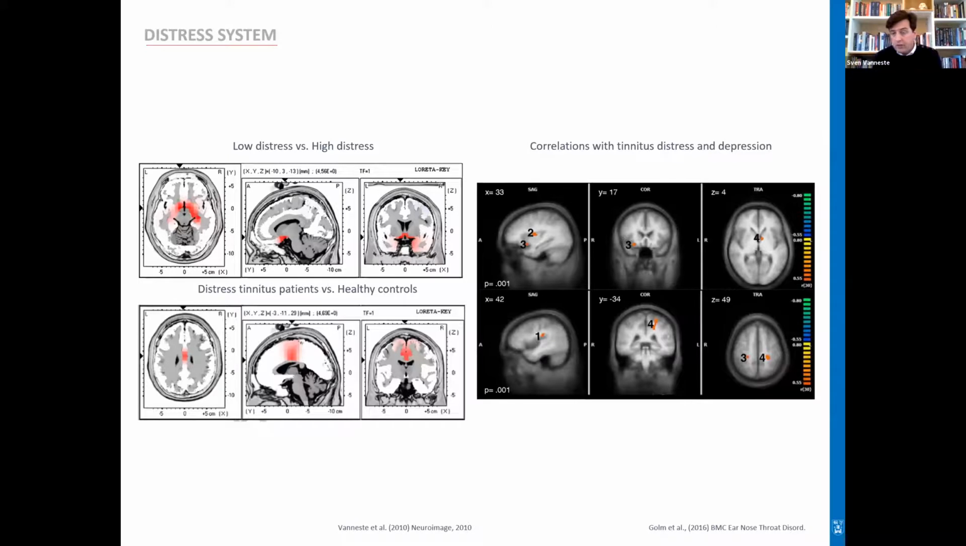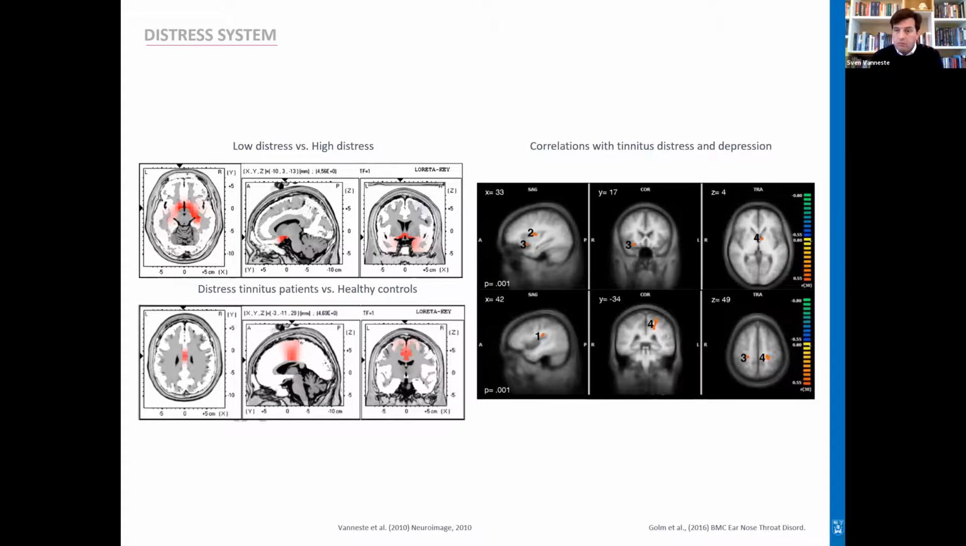We compared tinnitus patients that had the same amount of loudness as well as the same amount of hearing loss, and we compared people that had high distress to people that had low distress. And what we saw was increased alpha activity in the subgenual anterior cingulate cortex. Now, the subgenual anterior cingulate cortex is an area that is well known in the depression literature and is a target for deep brain stimulation. There's a whole literature mainly driven by Helen Mayberg that shows that this is an important target that can help people with major depression.